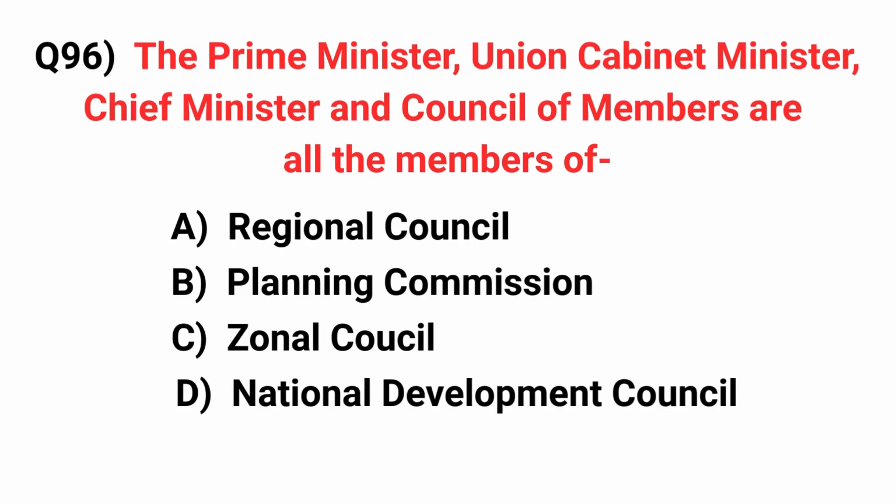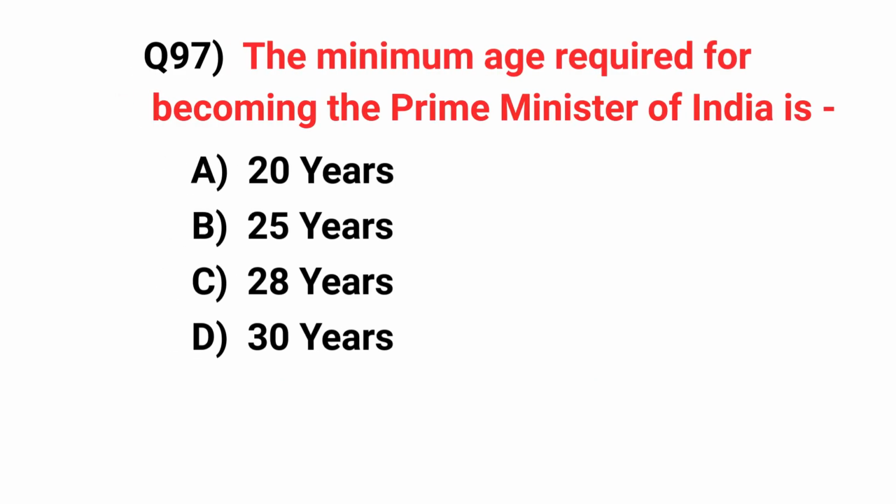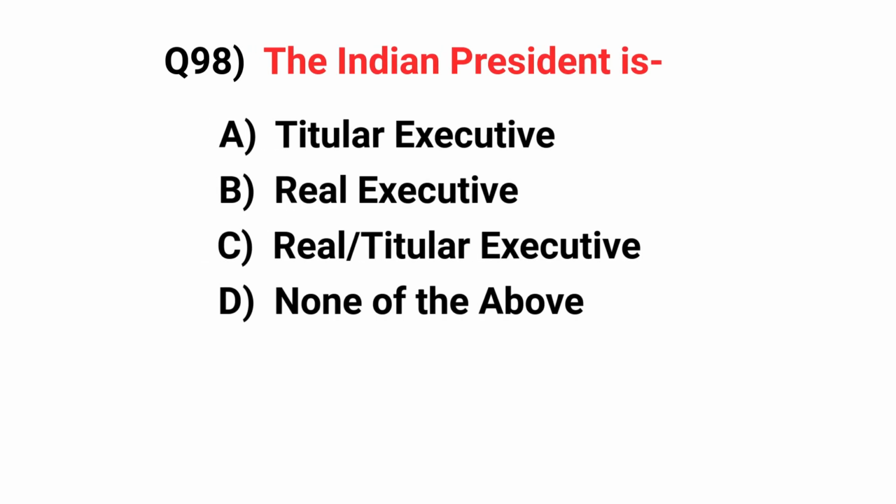The Prime Minister, Union Cabinet Ministers, Chief Ministers and Council of Members are all the members of. Answer: National Development Council. The minimum age required for becoming the Prime Minister of India is. Answer: 25 years. The Indian President is. Answer: titular executive.